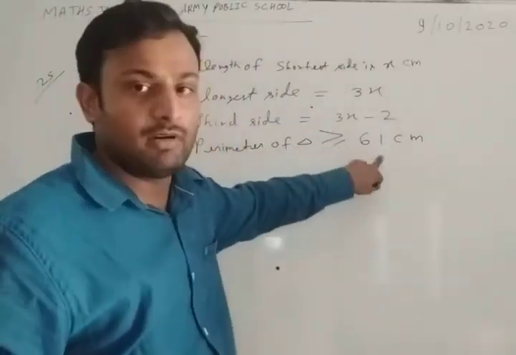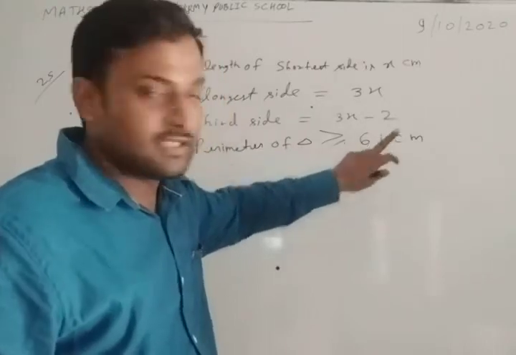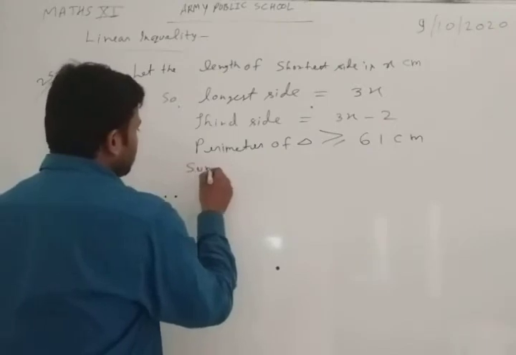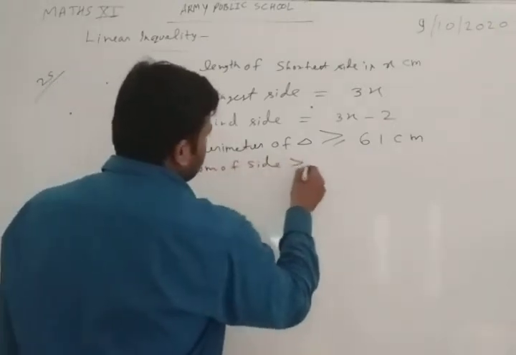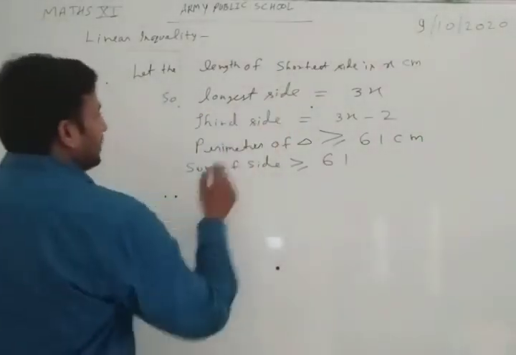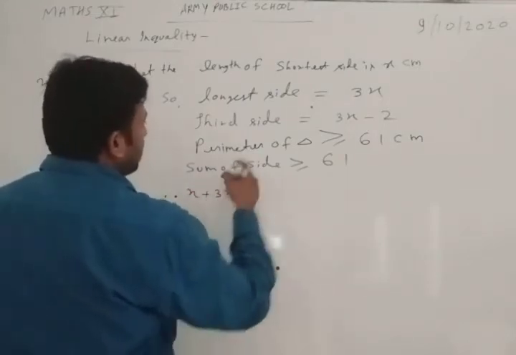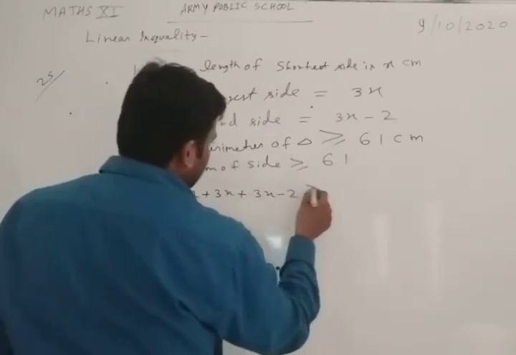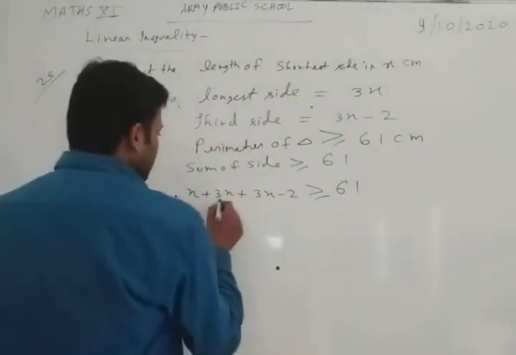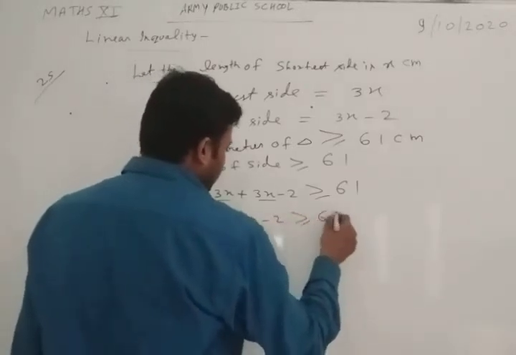minimum is 61, so it will be greater than equal to 61. Now we know that the perimeter of triangle is the sum of sides, greater than equal to 61. Okay. Now the sum is what? Shorter side x, longest side 3x, and the third side 3x minus 2. This is greater than equal to 61.